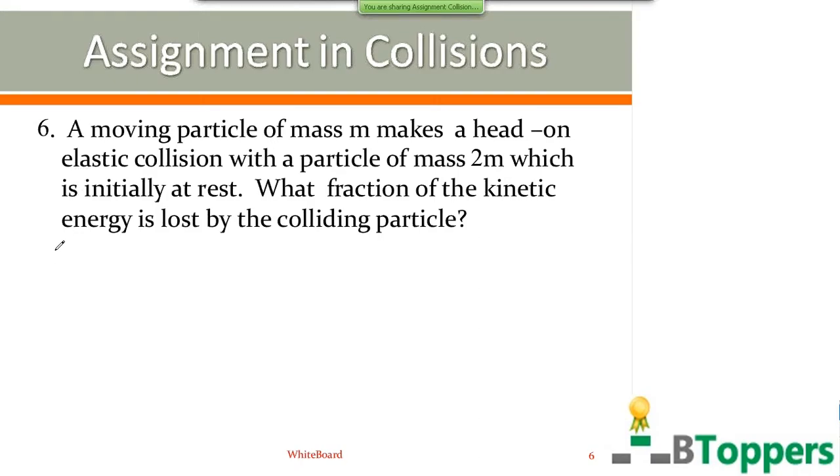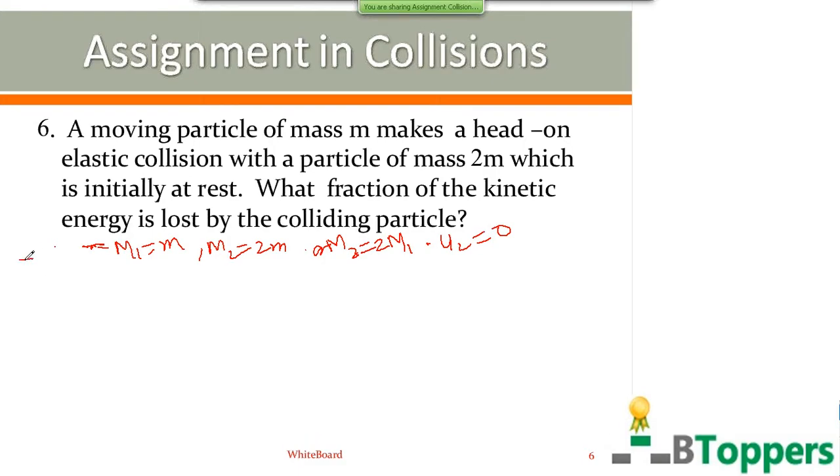So here you can observe that the mass of the first particle is m1 equal to m. Mass of the second particle is 2m. That means m2 is 2 times m1. And the second particle is initially at rest.